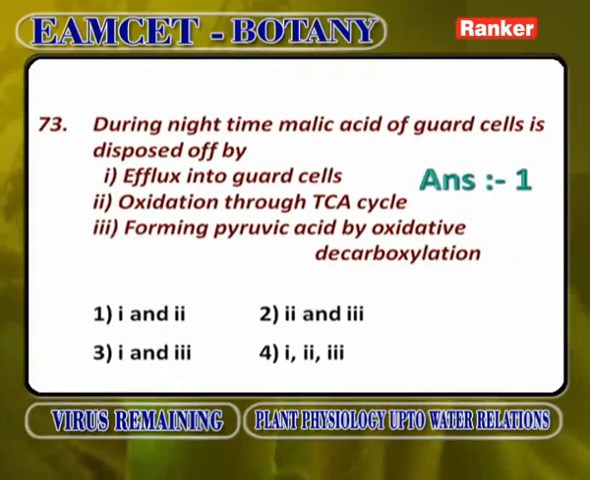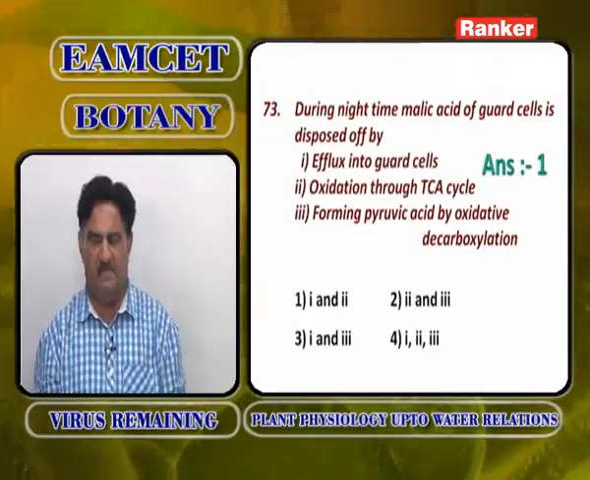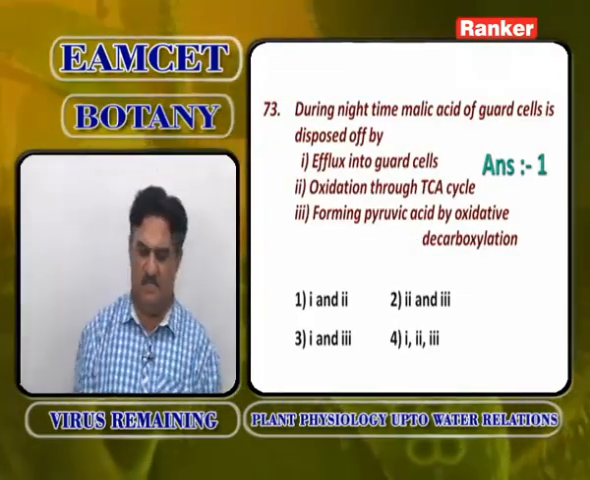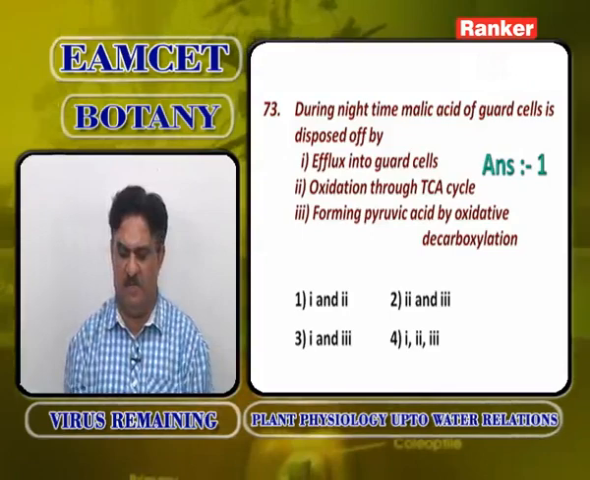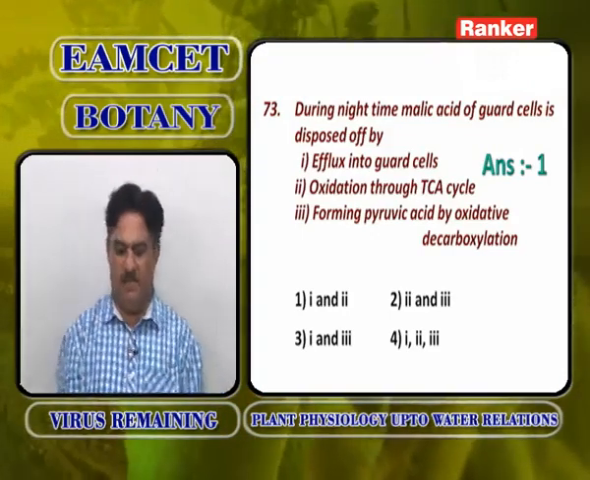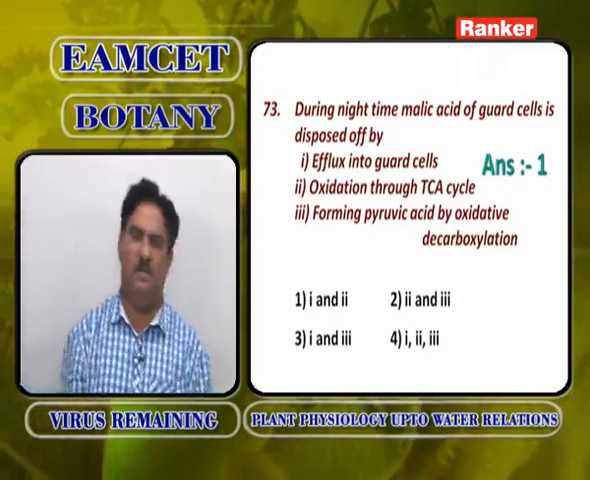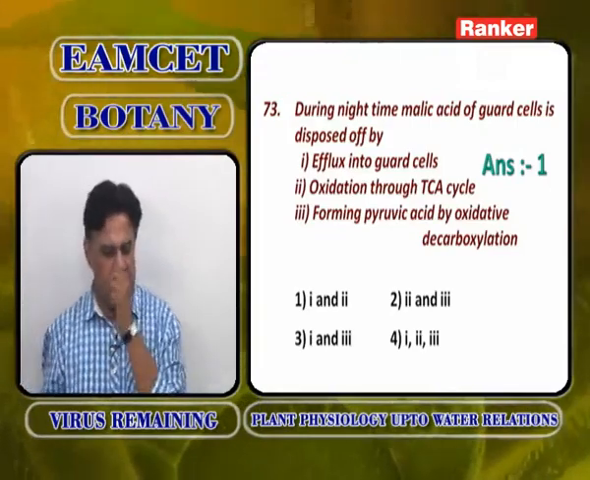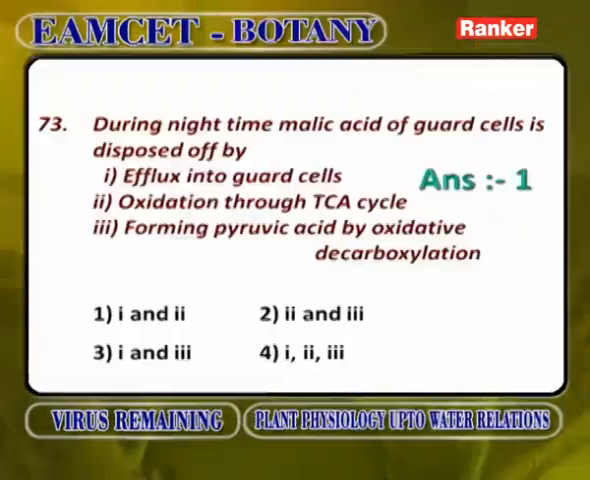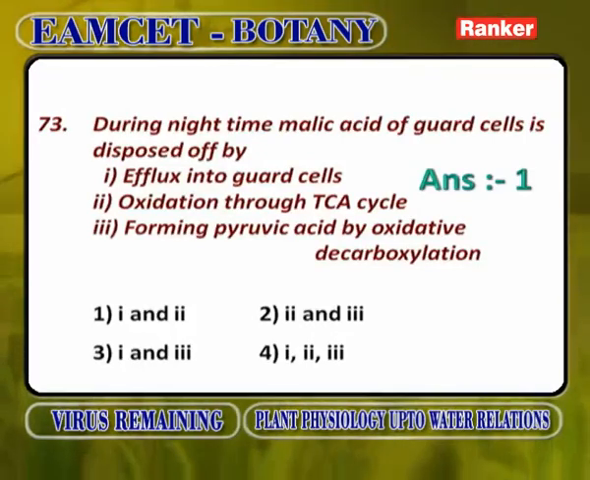During night times, malic acid of guard cells is disposed of by what? Efflux into guard cells is correct. Oxidation through TCA cycle is correct. Forming pyruvic acid by oxidative decarboxylation is wrong; that occurs only in the bundle sheath cells of C4 plants. So, during night times, malic acid of guard cells is disposed of by efflux and oxidation through TCA cycle. 1 and 2 are correct, first option.